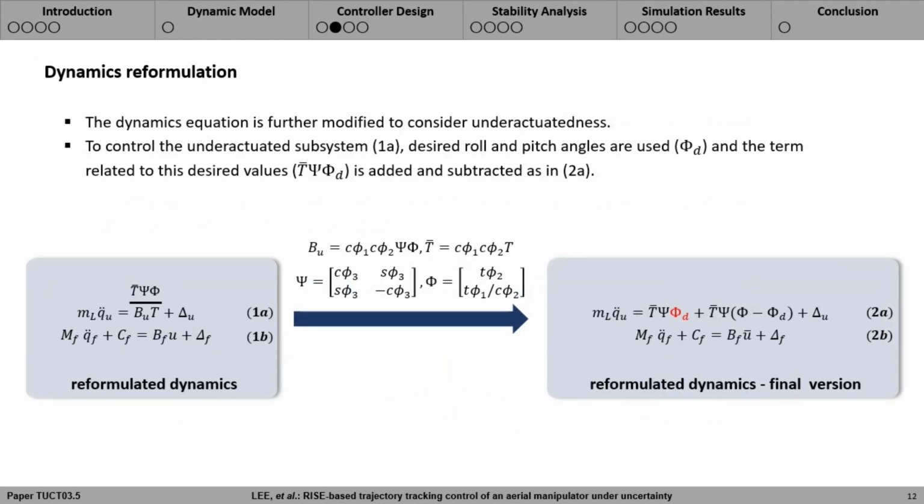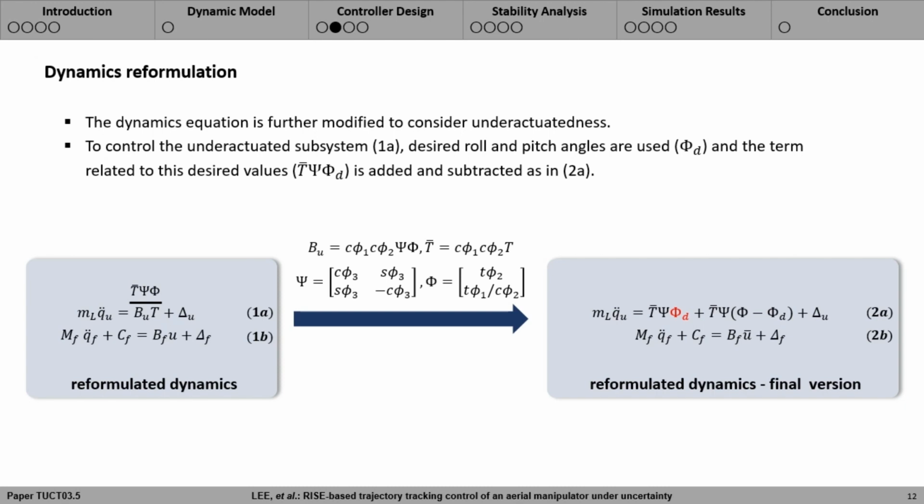We then modify the dynamics to consider underactuatedness. To control the underactuated subsystem in equation 1a, desired roll and pitch angles are used. For this purpose, we divide the input matrix B subscript U into psi and phi, where psi is a 2 by 2 matrix, only a function of yaw angle, and phi is a 2 by 1 vector, only a function of roll and pitch angles.